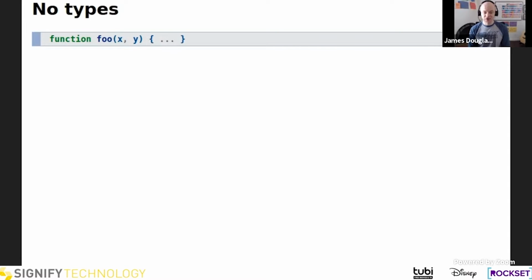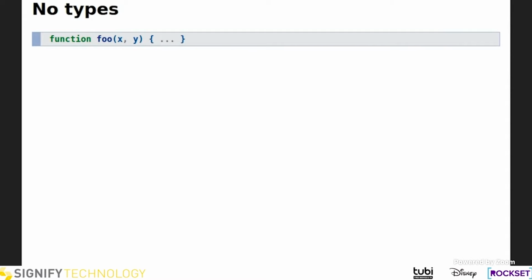So with no static types at all, such as in JavaScript, we know very little about code by just looking at a function signature. So in this example, we have a function foo. It's got a couple of arguments, and we can't see its implementation. So we know almost nothing about this just from looking at the signature. We know that foo is a function, and well, that's about it. It looks like it takes a couple arguments, but because this is JavaScript, that's not necessarily the case. The body of this function could use undeclared arguments, because in JavaScript you have access to an array of all available arguments, whether or not they were passed.